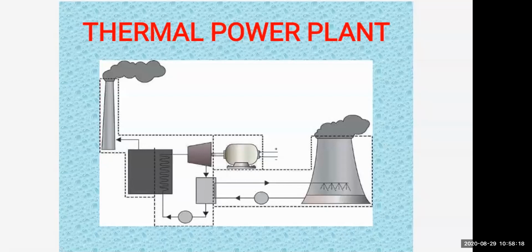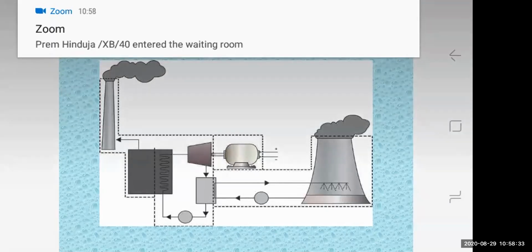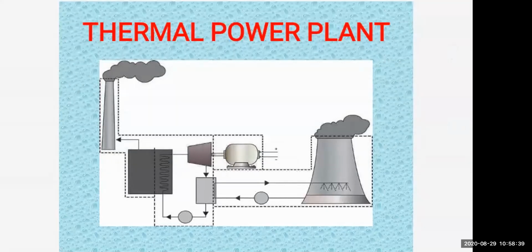And the steam is converted back into water, and the same water is recirculated to the boiler. So this is shown in the flow chart you can make, where the fuel is coal, the boiler is for conversion of water to steam, and the system for converting steam back to water is also attached.